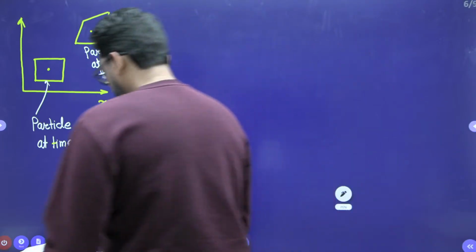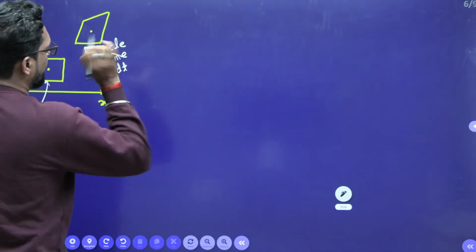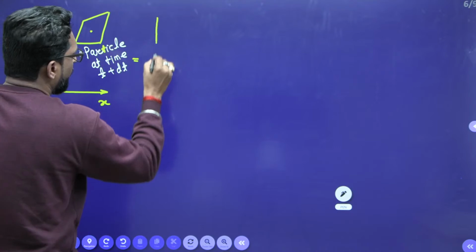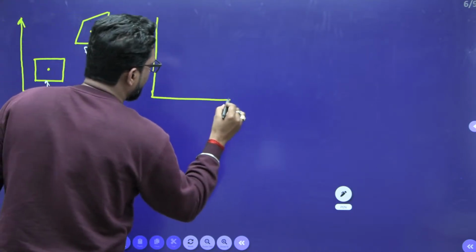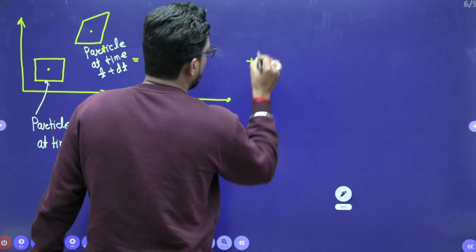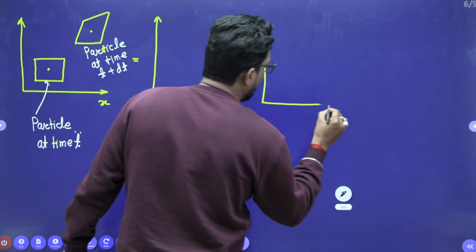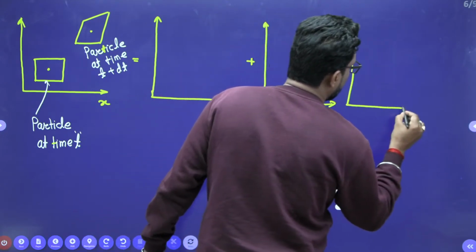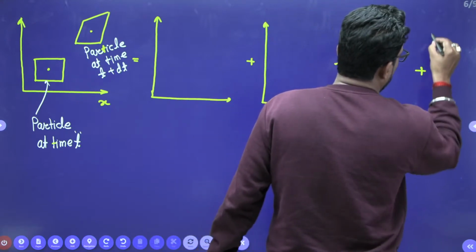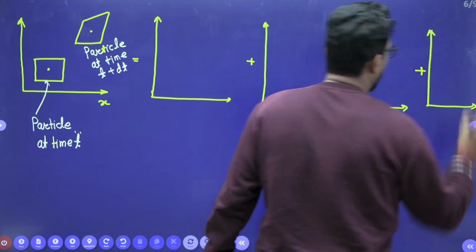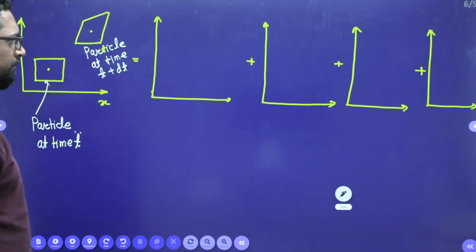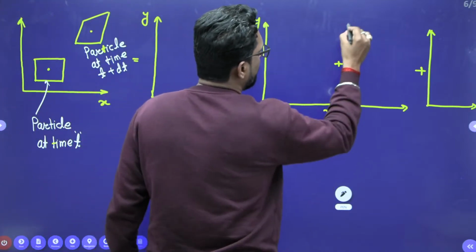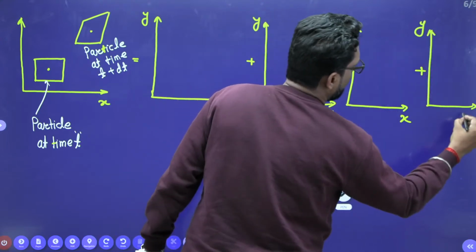Now this is the general motion. Now suppose this is your x and y axis, plus this is your y and x axis, plus this is your y and x axis, plus this is your y and x axis. Okay, there are four combinations there.